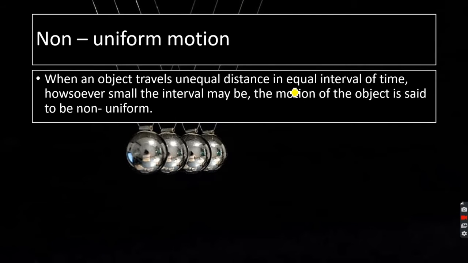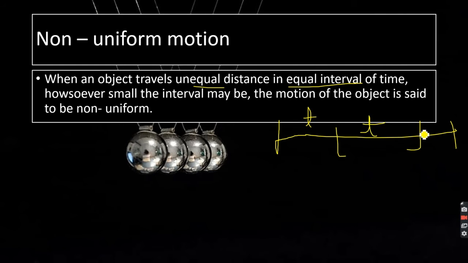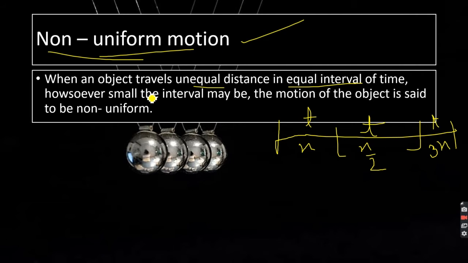If we cover unequal distance in equal intervals of time, let's say that my time is t in each of the cases again, but the distance I am covering is not the same, it is changing. So in this case, we are under non-uniform motion. These are quite simple terms, non-uniform and uniform motion.